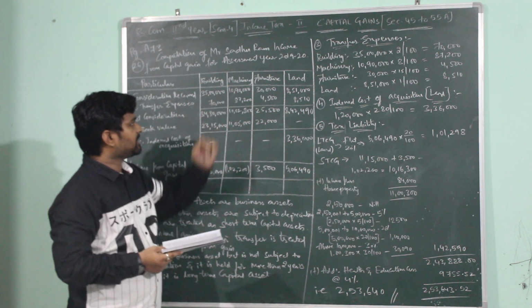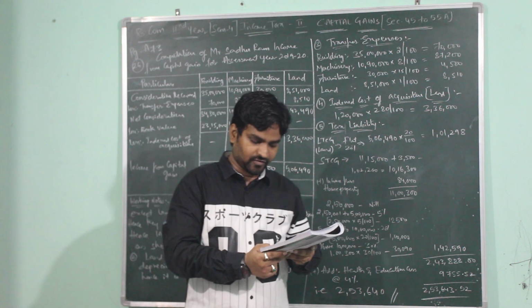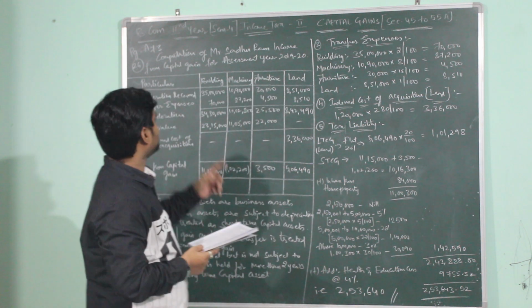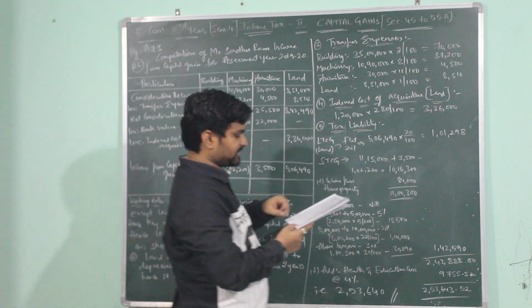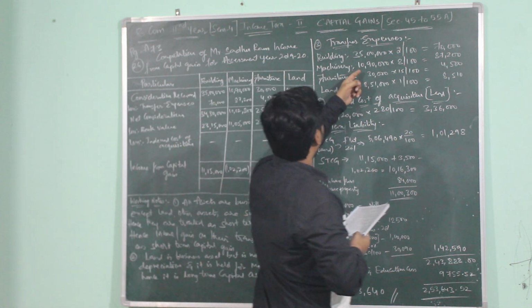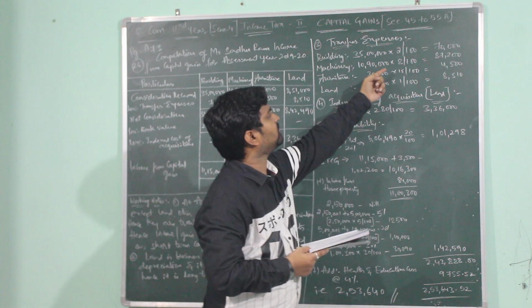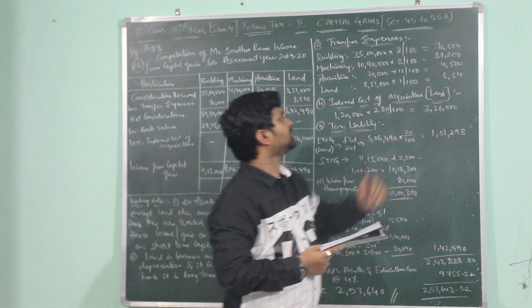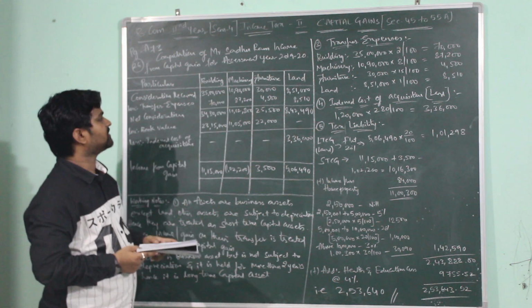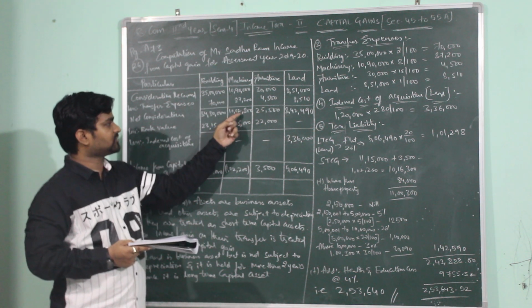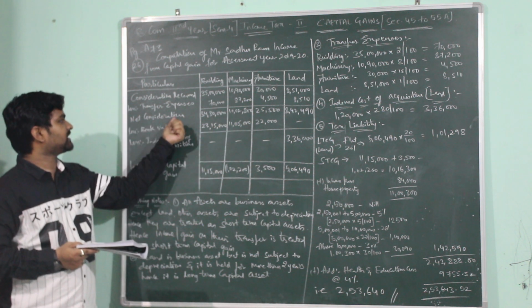Next, coming to machinery. Machinery is sold for 10 lakhs 90,000. Hence the consideration received for machinery is 10 lakhs 90,000 and selling expenses are given as a percentage 8%. This will be calculated on 10 lakhs 90,000 into 8 by 100 which works out to be 87,200 and this 87,200 will be subtracted from 10 lakhs 90,000 which works out to be 10 lakhs 2,800. This is called as net consideration.